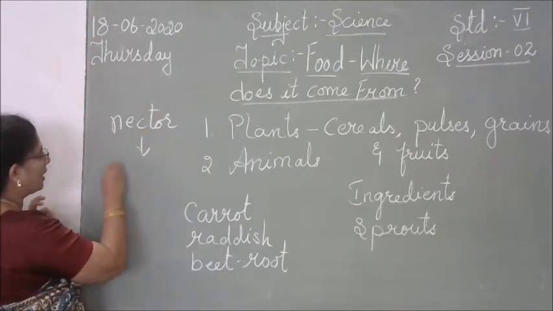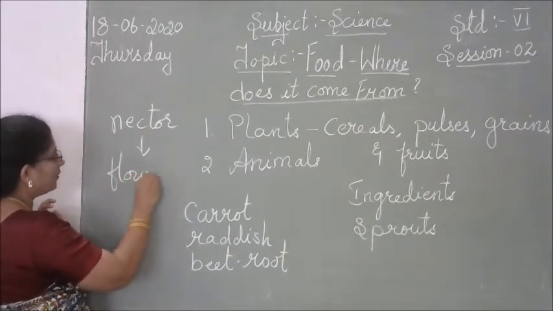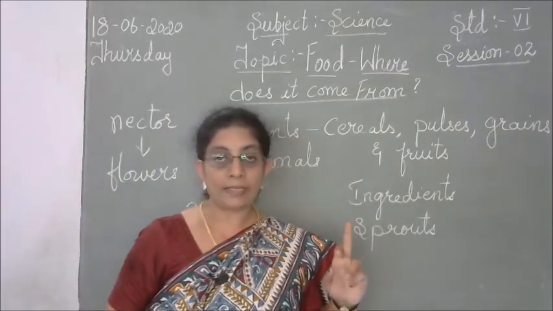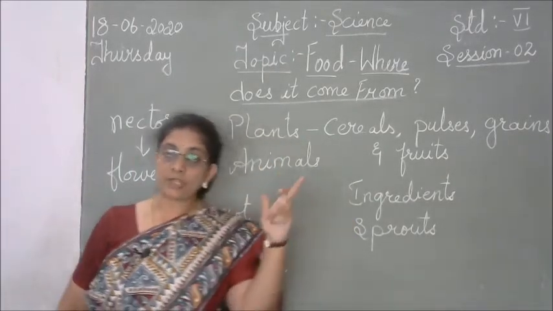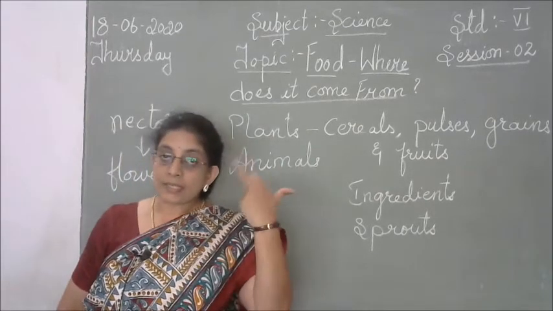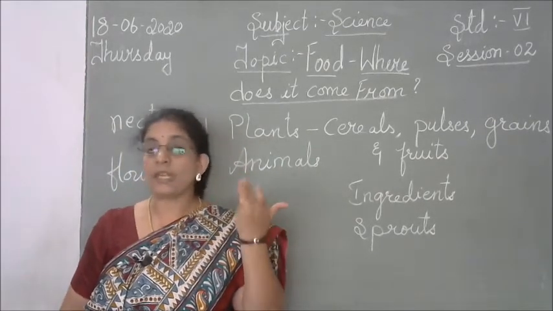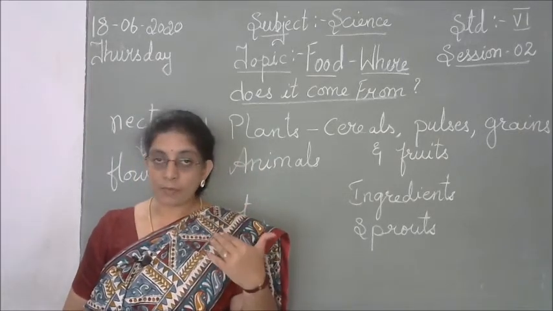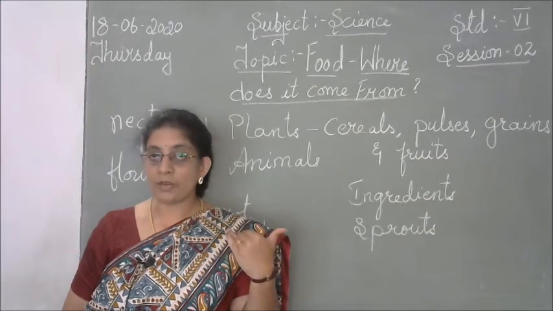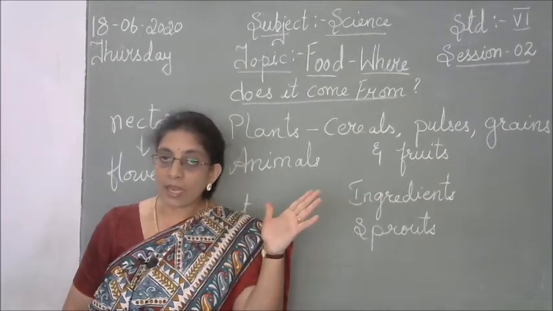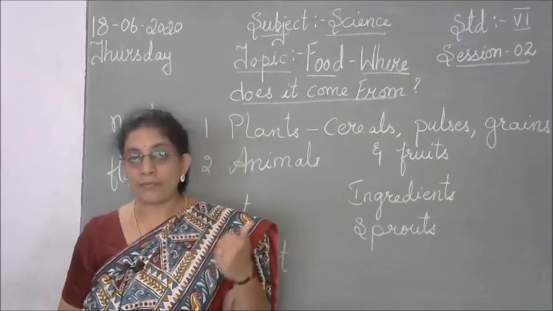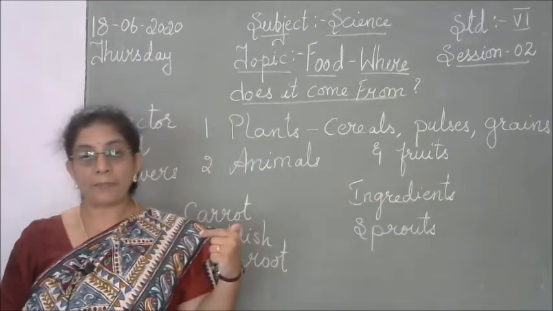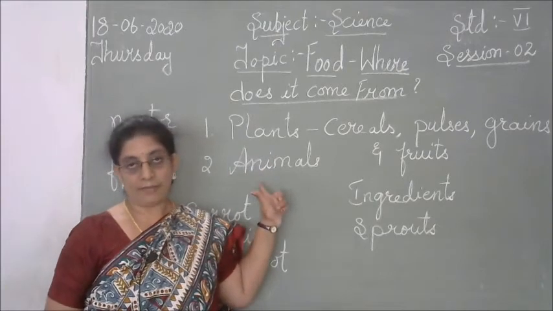Nectar is got from the flowers. This nectar is collected by the bees. They take it to their hive, convert it into honey, and store it in the hive. And when we are in need of honey, we chase the bees out and remove the honey from the beehive. So that is how we get honey from the beehive.